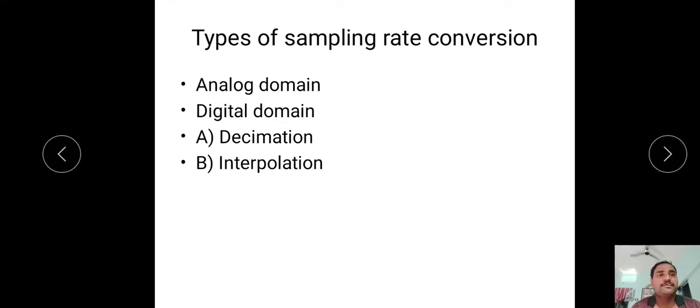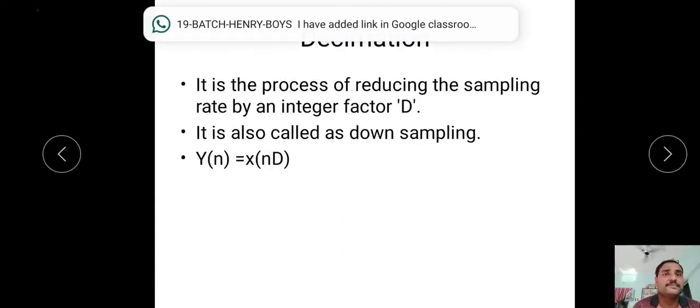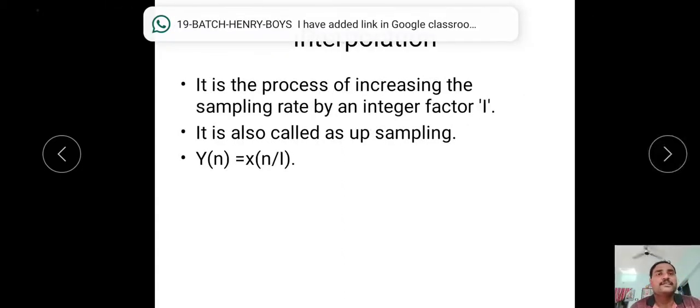Let's see what is meant by decimation and interpolation. Decimation is the process of reducing the sampling rate by an integer factor D. That means decimation is used to reduce the sampling rate from one value to a lower value. It is also called downsampling. Downsampling means the sampling rate is reduced, that's why it is called downsampling. The output equation for decimation is y[n] = x[nD]. In the time domain, x[nD] means the signal is compressed. That's why it is reducing the sampling rate of the given signal. Next, interpolation.